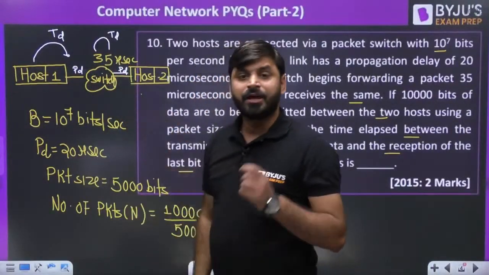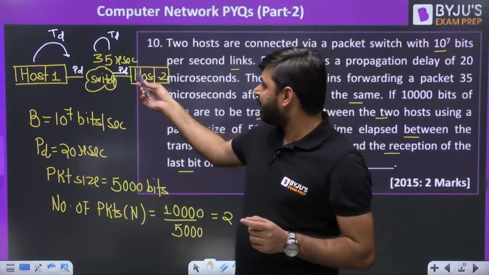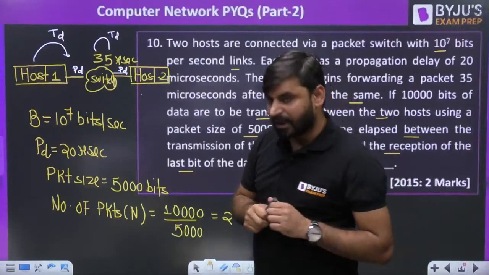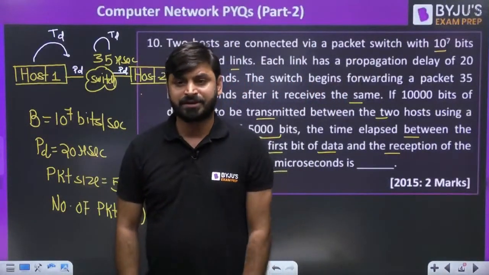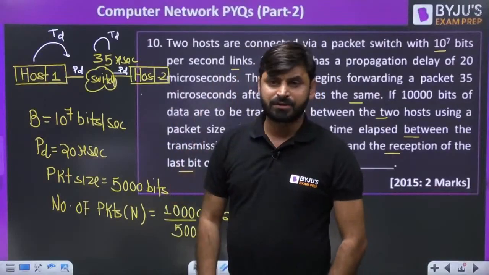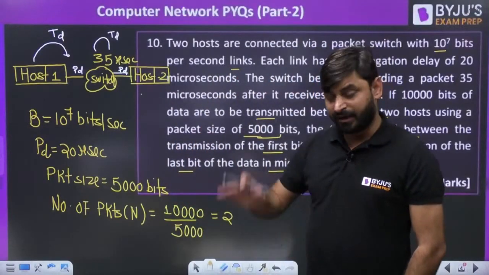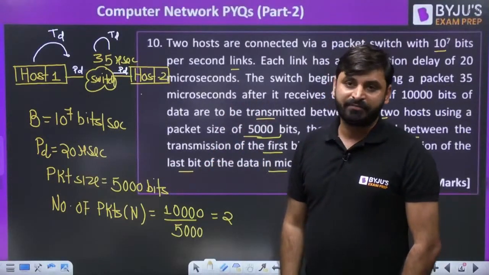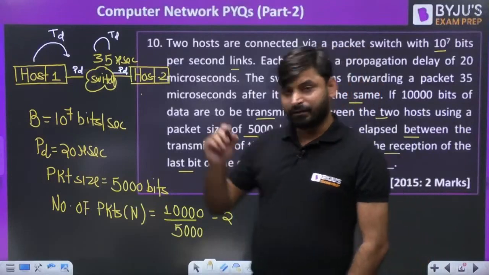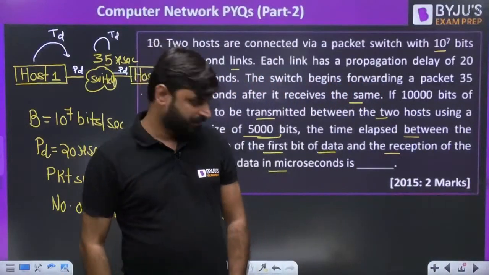and at the switch there will be some queuing delay and some processing delay, and also propagation delay. So, my dear friends, for any packet switching I have one generalized formula. With the help of this generalized formula, you can solve any question. Sir, where did you get this generalized formula? By using the pipelining concept. I will not derive the formula because it will take a lot of time, but I will tell you the formula, and after applying it you can solve any question.